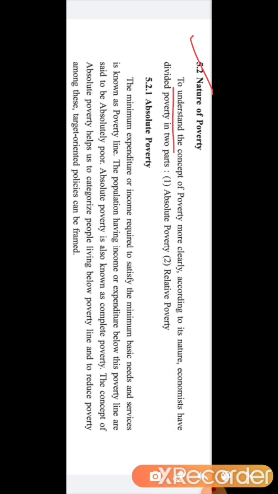To understand the concept of poverty more clearly, according to its nature, economists have divided poverty in two parts. One is absolute poverty and second is relative poverty. These questions are asked for 1 mark. You have to pay attention. When it is asked about types of poverty, you have to write traditional meaning of poverty and modern meaning of poverty. And when it is asked about nature of poverty, then you have to write about absolute poverty and relative poverty.